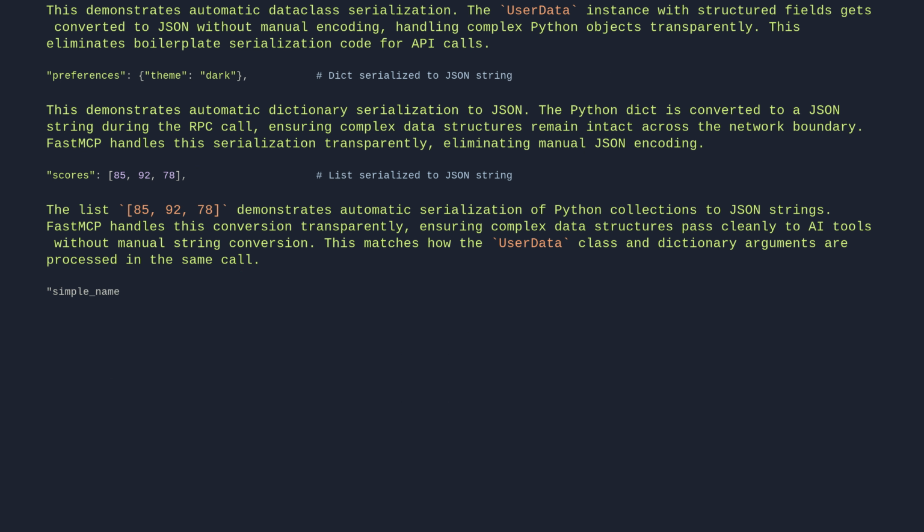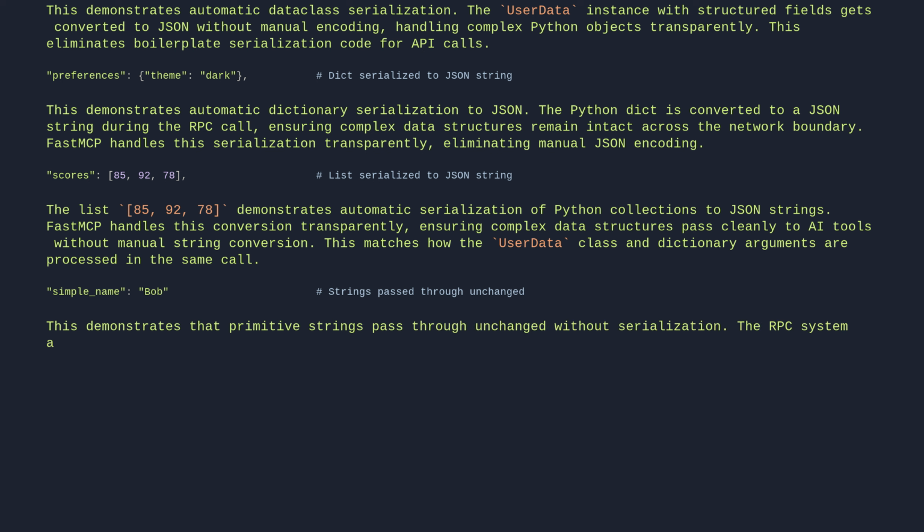Simple name: Bob, # strings pass through unchanged. This demonstrates that primitive strings pass through unchanged without serialization. The RPC system automatically detects and preserves simple types, eliminating unnecessary conversion overhead for basic values.